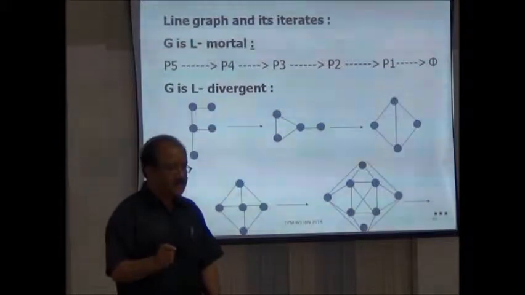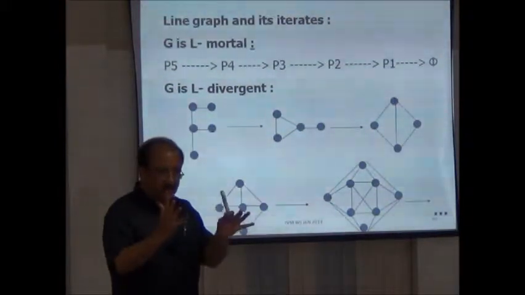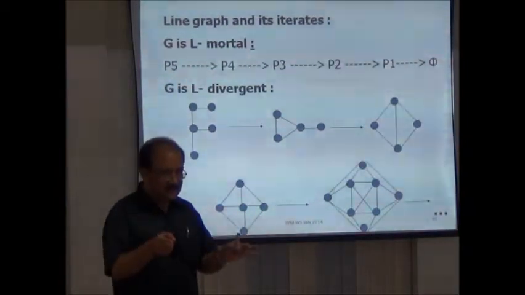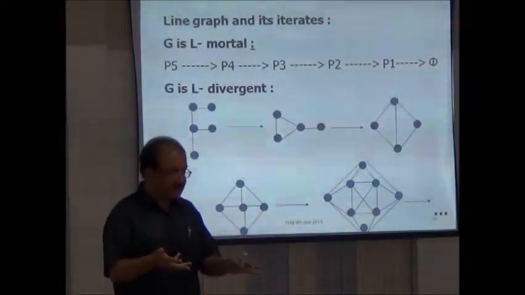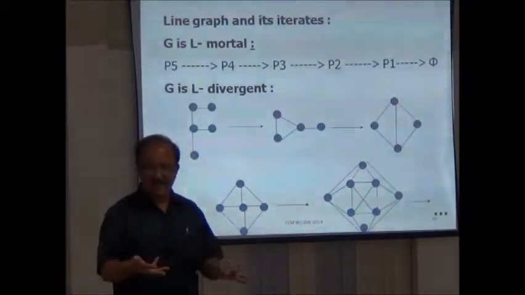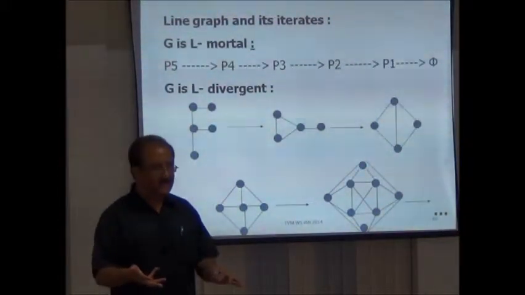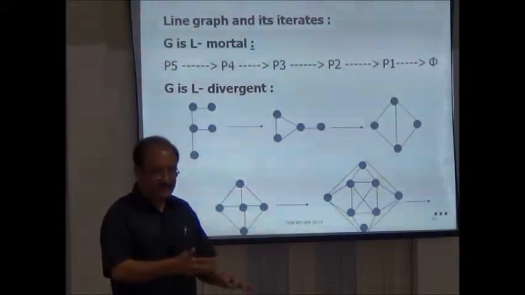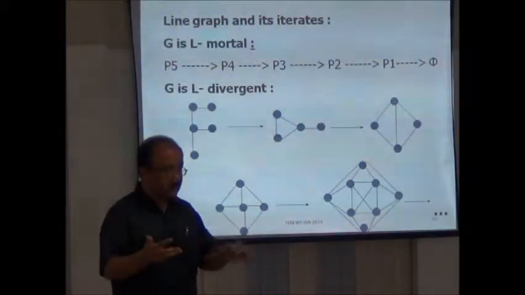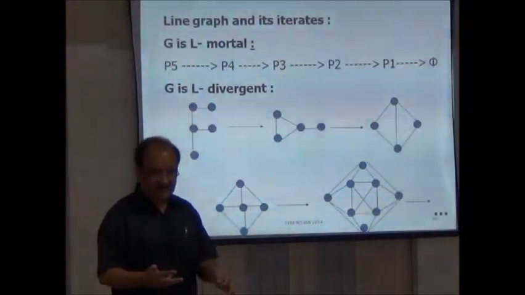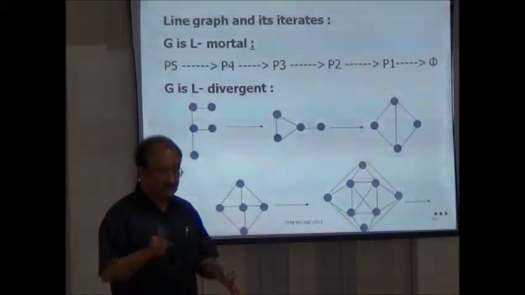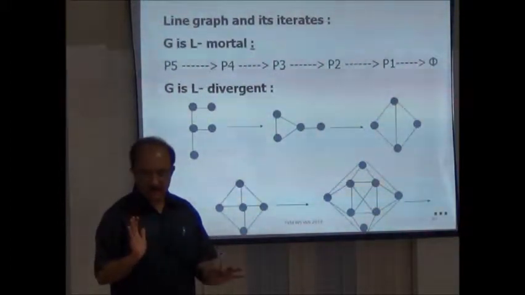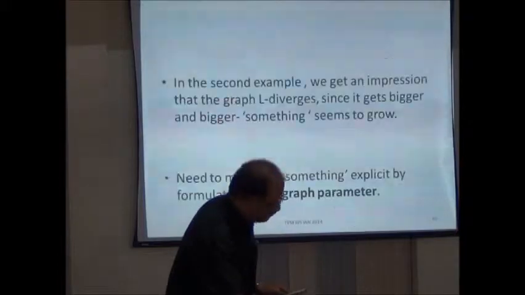When, under the action of an operator, some parameter of the graph G becomes bigger and bigger, the art of finding problems in this area is to find that parameter which, under some operator, makes the graph bigger and bigger. That parameter grows. Therefore, I am not able to say anything about convergence or divergence. So we will make it precise by saying this statement.